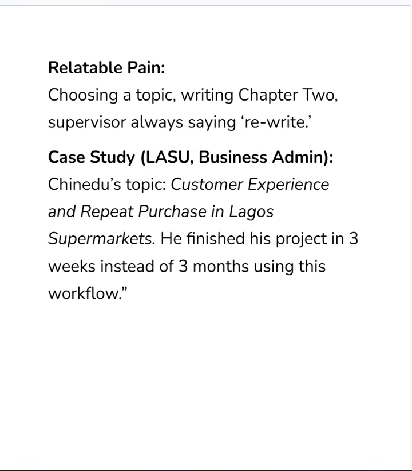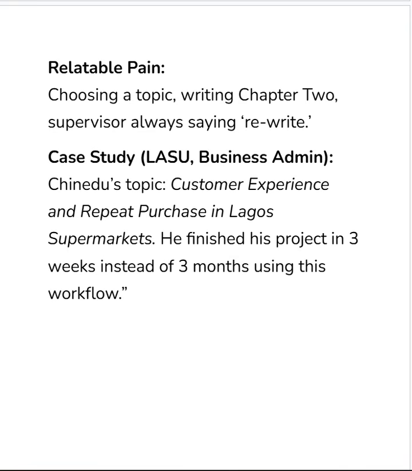Then this is a relatable pain. Let's assume you're trying to choose a topic and write your chapter two, and your supervisor is always telling you to write. Like I said, all these case studies I'm sharing are real case studies, but I can't go into depth. That's why I'm summarizing, so that I don't expose the people behind it. But a lot of students are being helped every week by the system that we teach at the Adapt AI Academy.